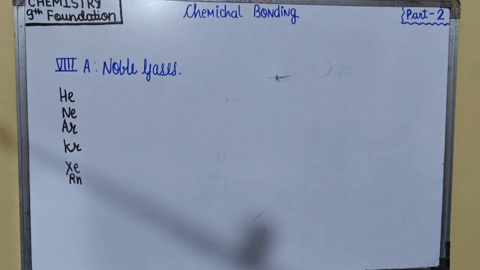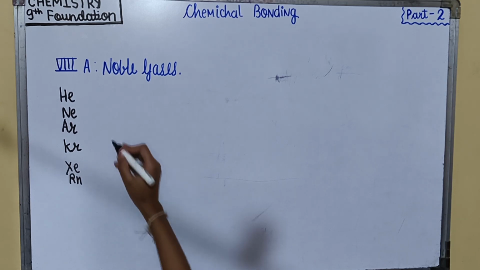The secret of inertness of noble gases is that all of them have 8 electrons in their outermost shell. So we can conclude that the secret of inertness or non-reactivity of the noble gases is the stable octet configuration in the outermost shell.